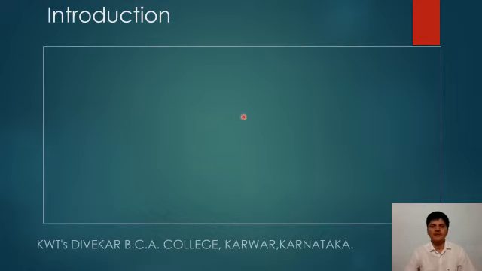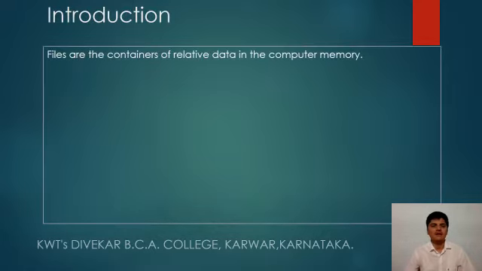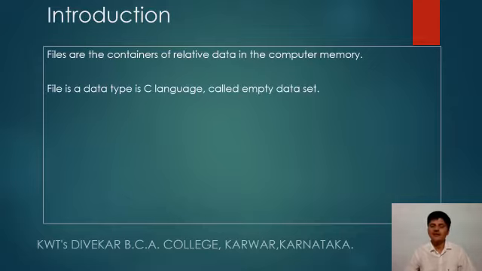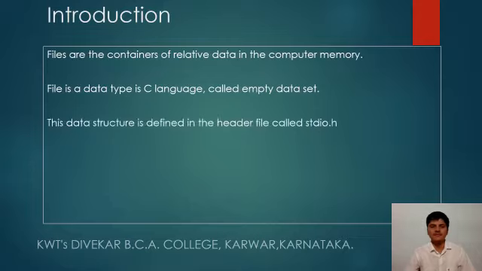introduction, files are the containers of related data in the computer memory. The file data type in C language is called FILE. The data structure is defined in the standard input output header file. The file data structure can take any type of data such as character, integer, float, or tuple.